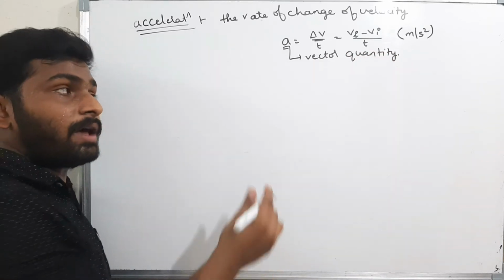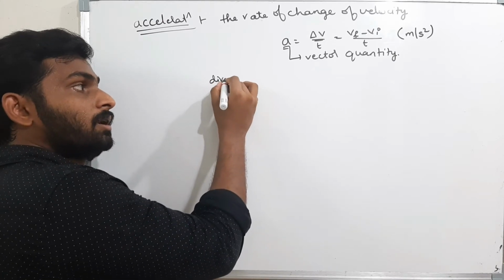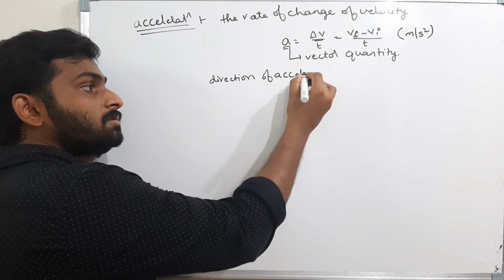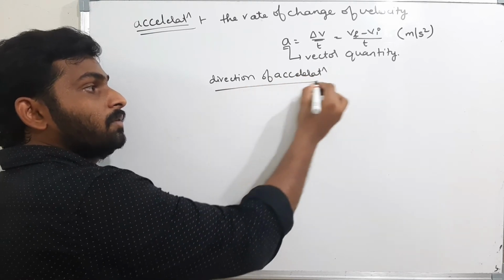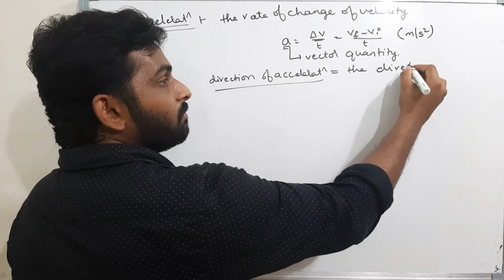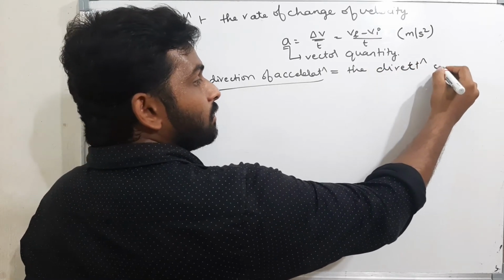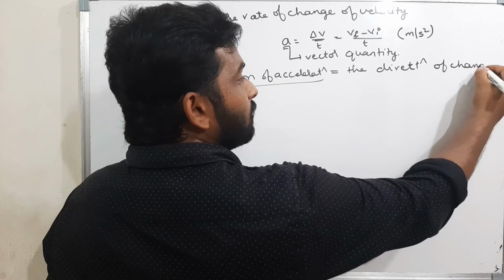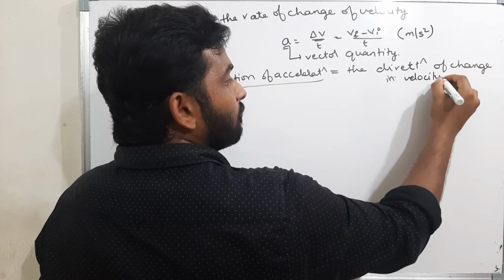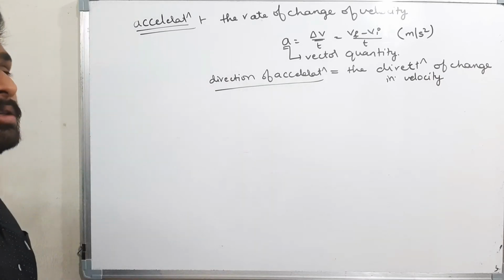Okay, what is the direction of acceleration? The direction of acceleration is the direction of change in velocity. What is the velocity direction?